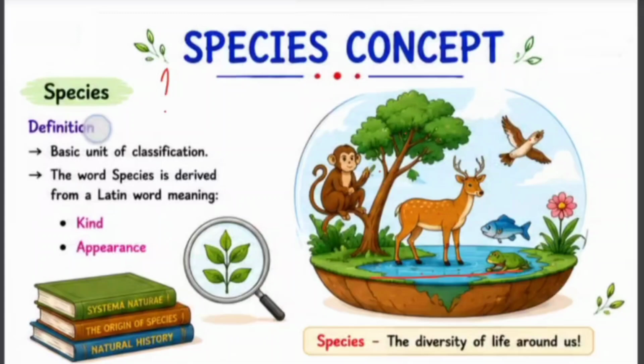Now, let us discuss the definition of species. Species is considered the basic unit of classification. In simple words, species is the smallest category used in biological classification. The word species is derived from a Latin word meaning kind or appearance. For example, when we observe a group of organisms that look similar and share common characteristics, they belong to the same species. So, whenever you hear the term species, remember one point for exams. Species is the basic unit of classification.